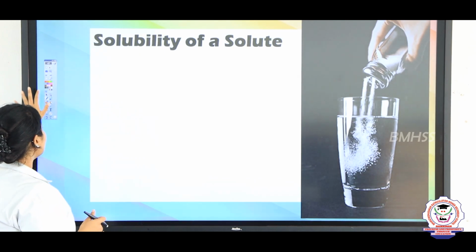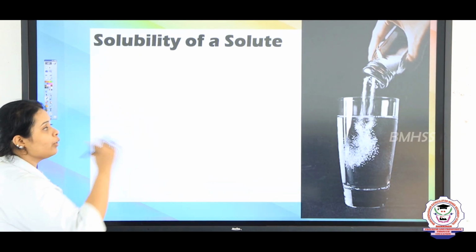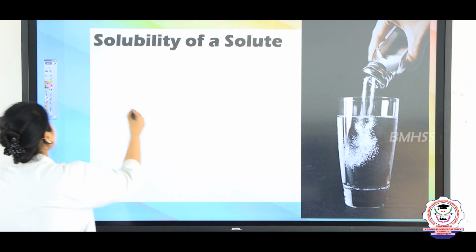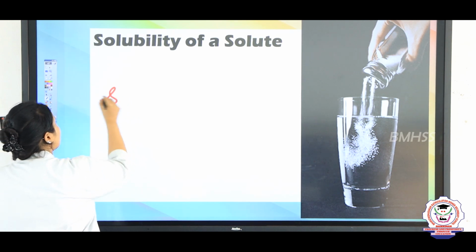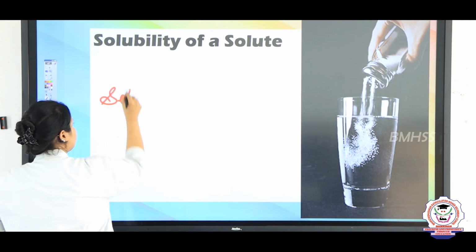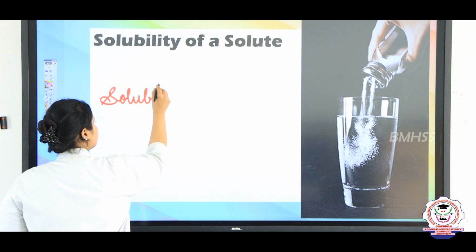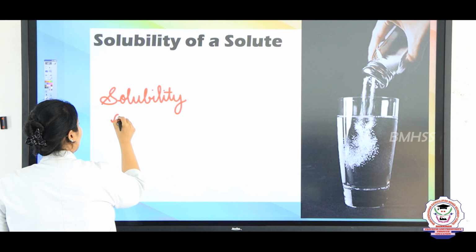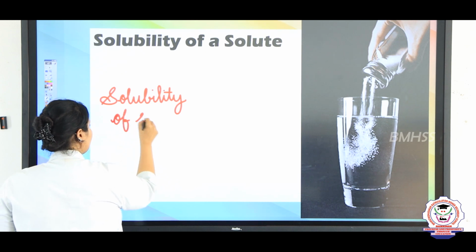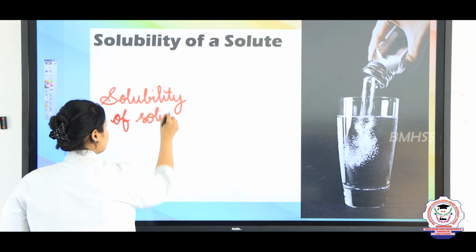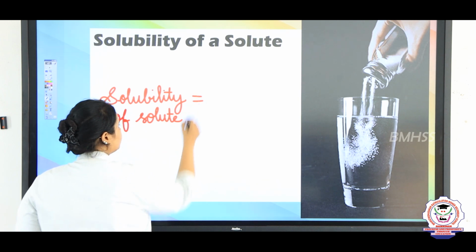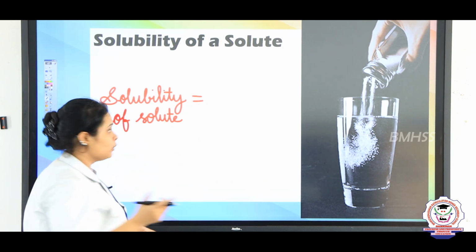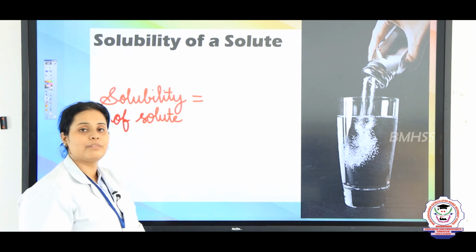If you need to find the solubility, how you can find it is, you can write: solubility of solute will be equal to the weight of the solute divided by the weight of the solvent.